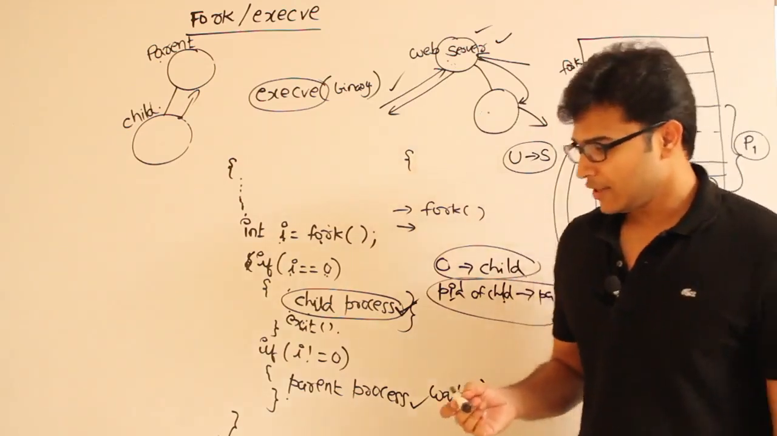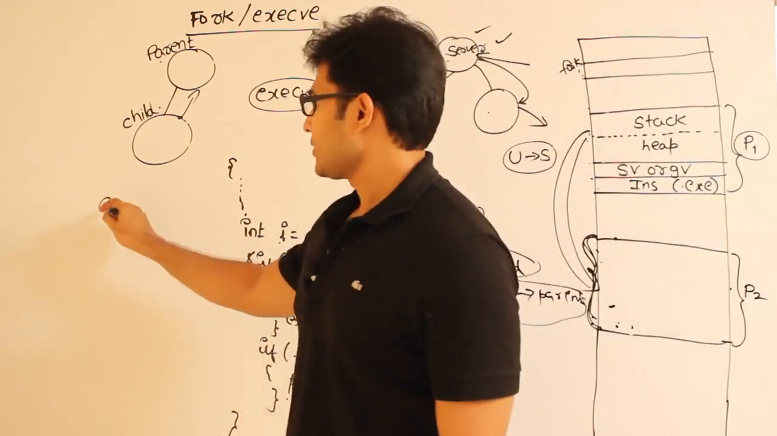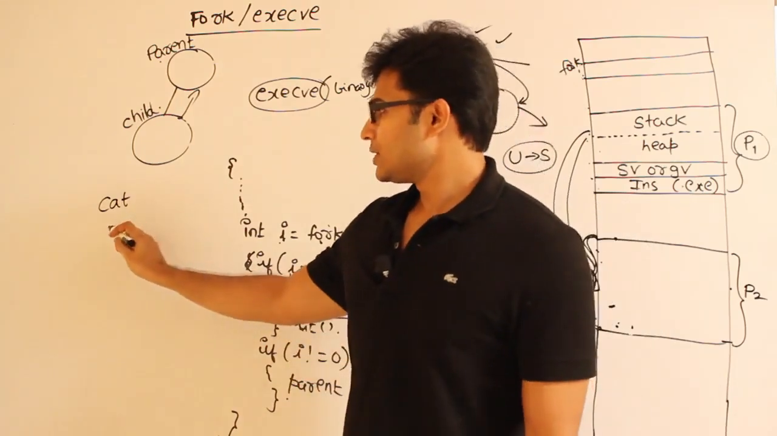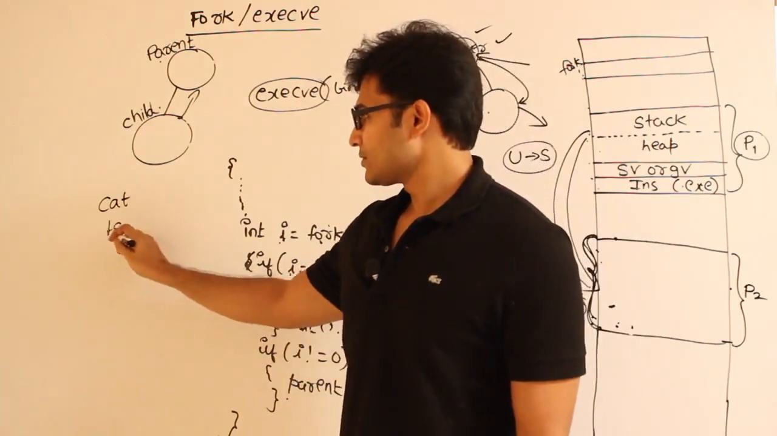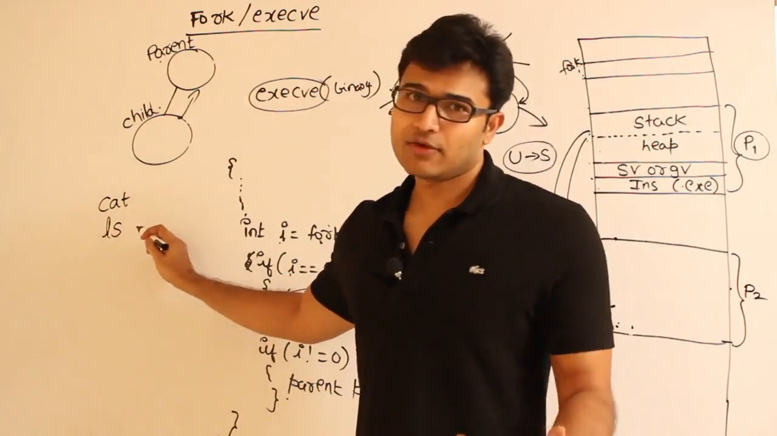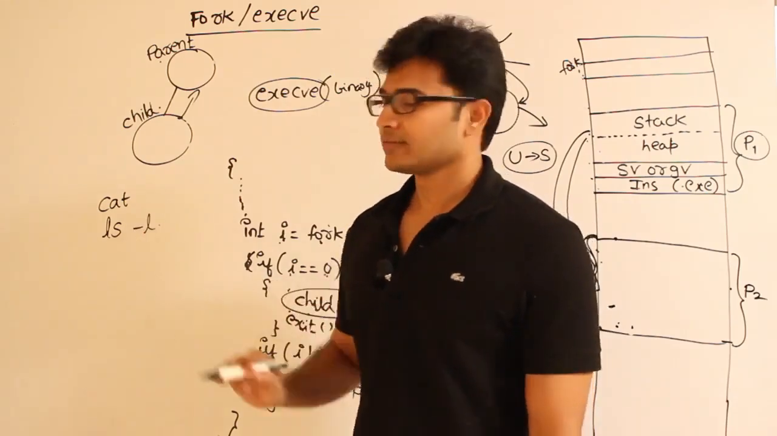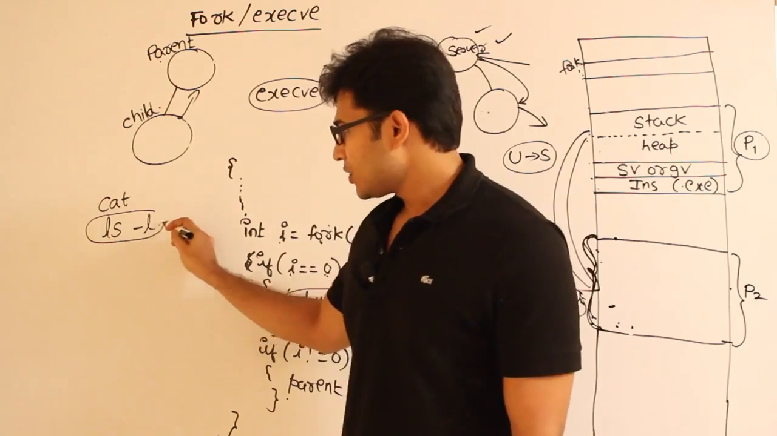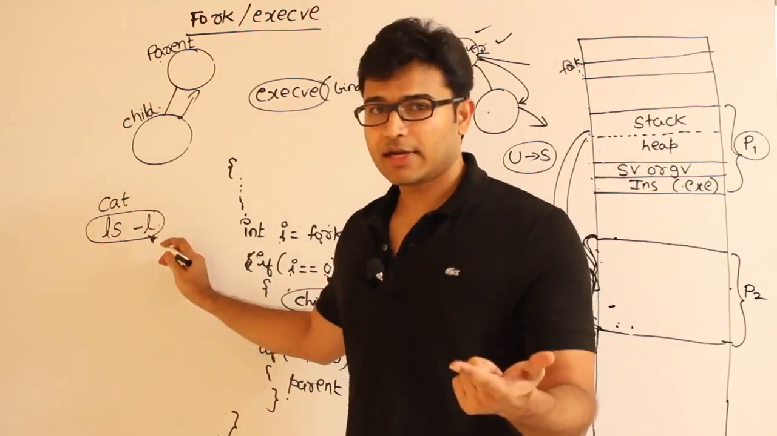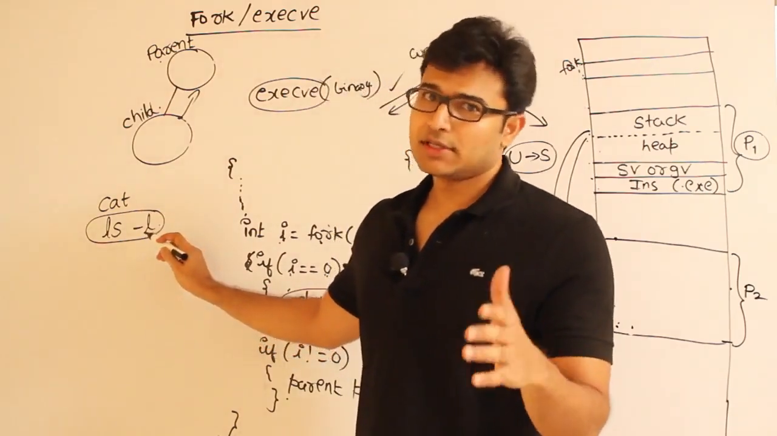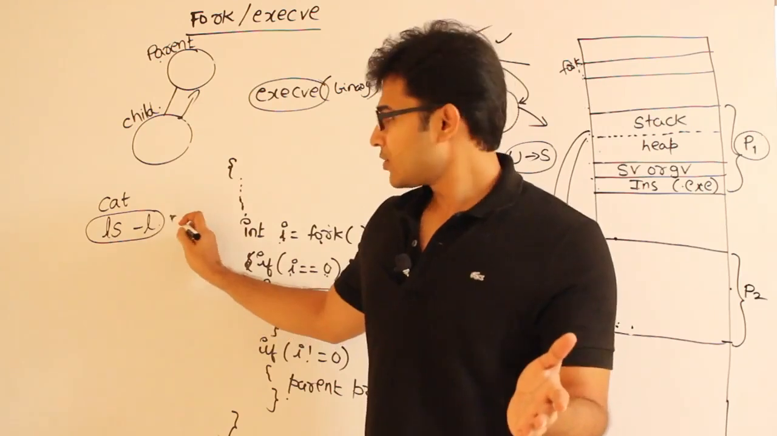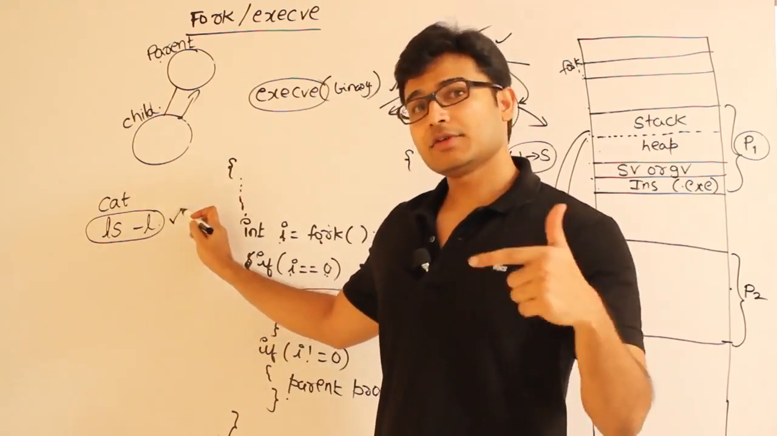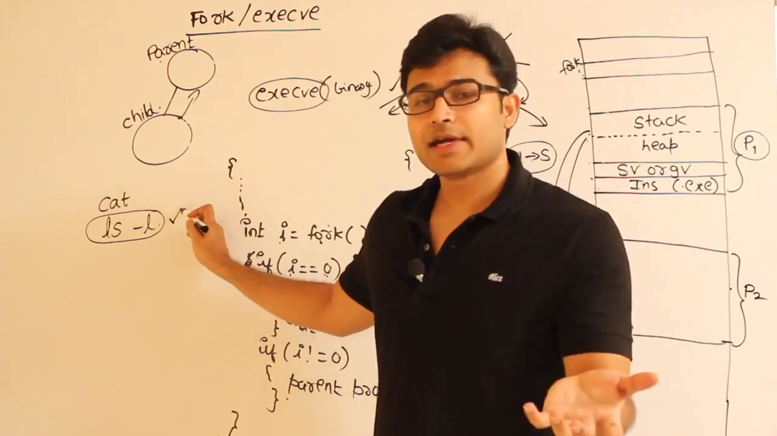For example, you might write cat, or you might use the instruction ls -l, to list all the files in the directory. Now these are the commands you give to the shell, right? First you start executing the shell, then you type something at the command prompt, and that particular instruction will be executed. What is the concept behind it?